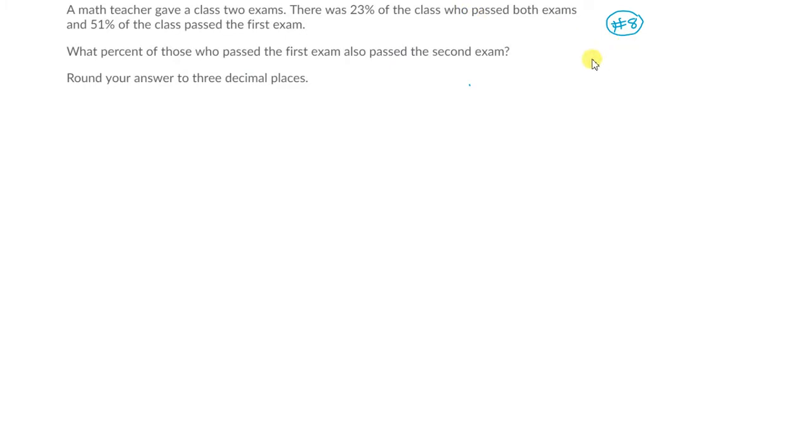So let's label the exams. A will be you pass the first exam. Okay, so we like A, right? It's a good thing. B is equal to you pass the second exam, so we also like B. Another good thing. Okay, now, if you pass both exams, what does that mean? That means that both are occurring, right? So that means the probability of A and B is this number, in my case 23%, or 0.23 as a decimal.